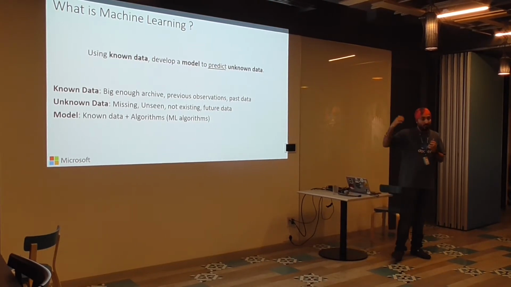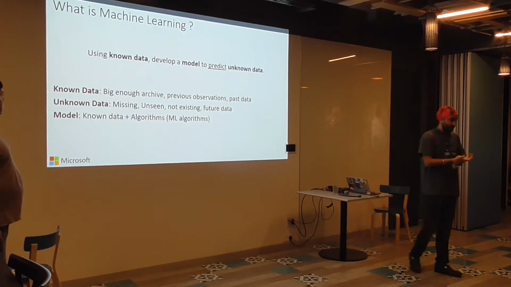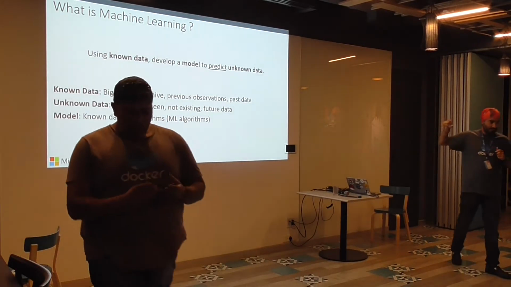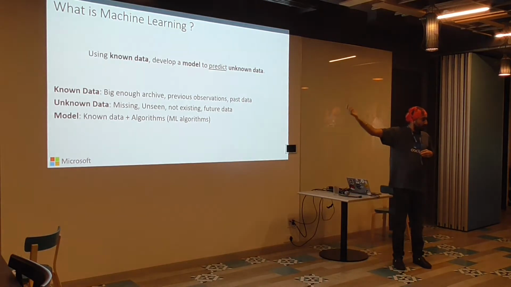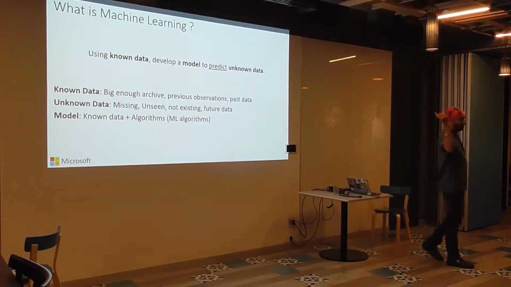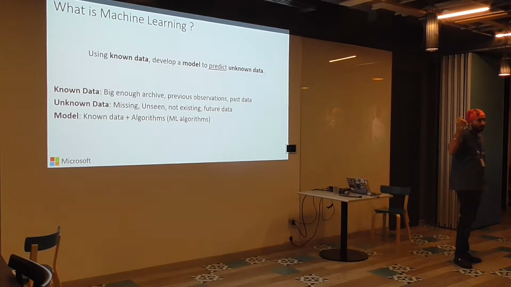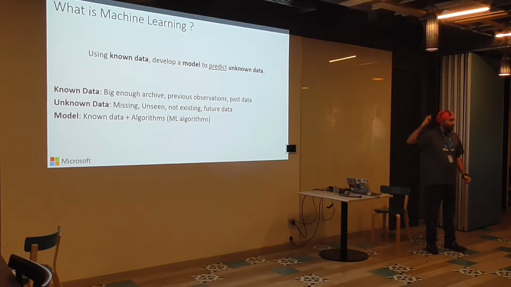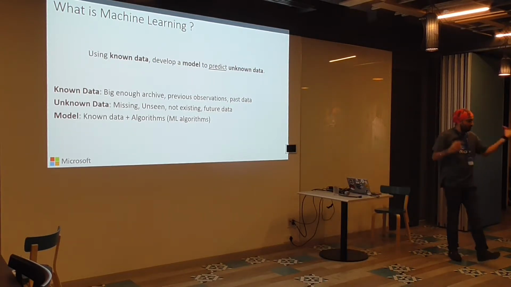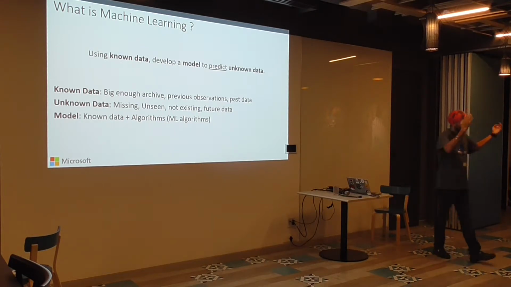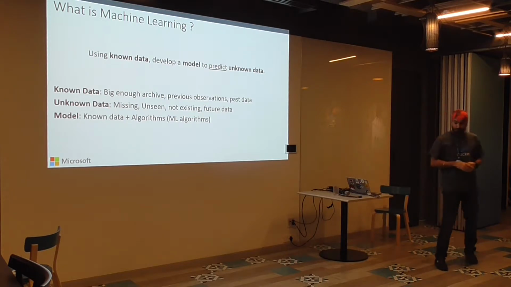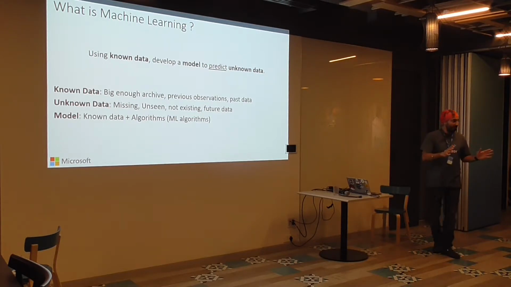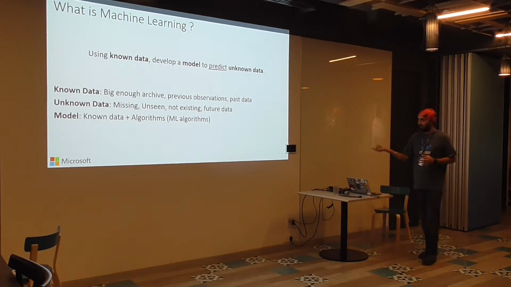And then once your model has been trained, we'll see what that exactly means when we actually build the experiment, you can then predict unknown data, right? So, as you were saying, what will be the temperature in Mumbai 10 years from now on this date. If you have enough data, you could make a prediction with a confidence level. Correct. Supervised. So today we will be looking mostly at supervised learning only. We'll see what that is.